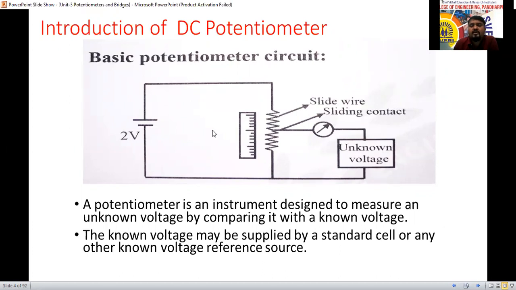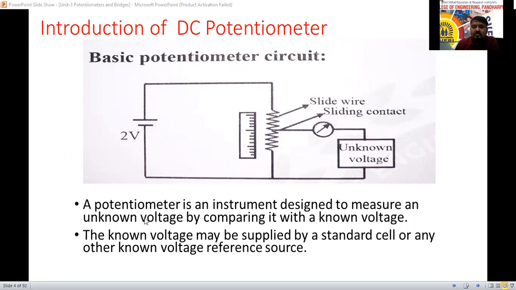That is called potentiometer operation. We measure the unknown voltage first, but how do we identify whether that value is correct or not? We have to cross verify, or compare that value with the known value. A standard value is already there. We can compare with that. That is called potentiometer.